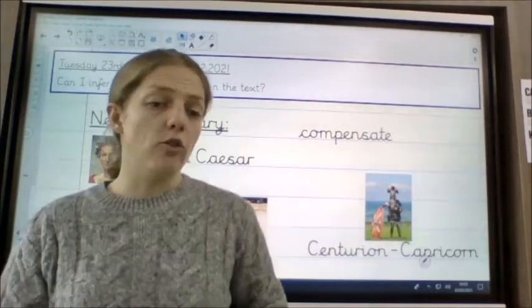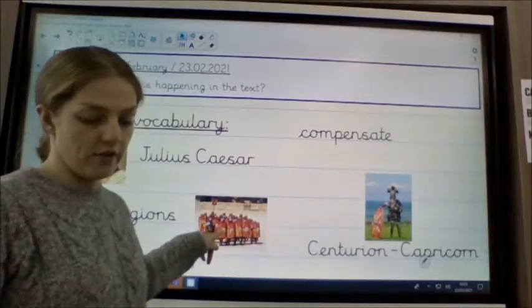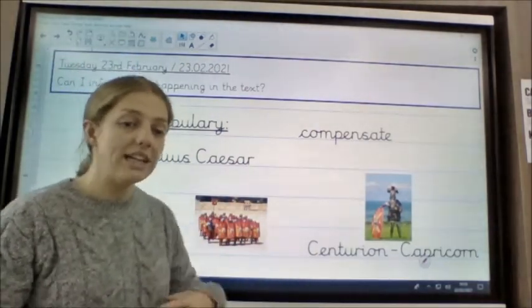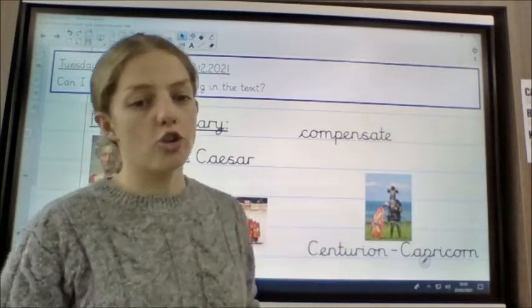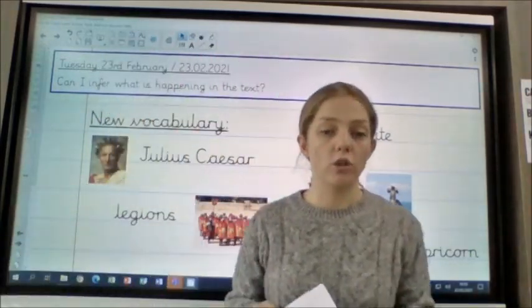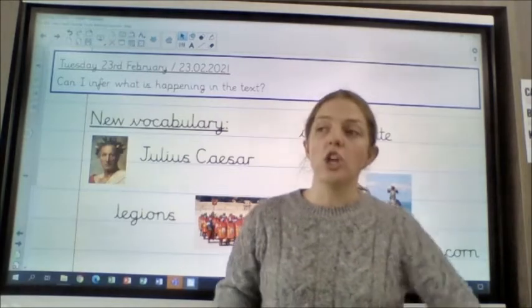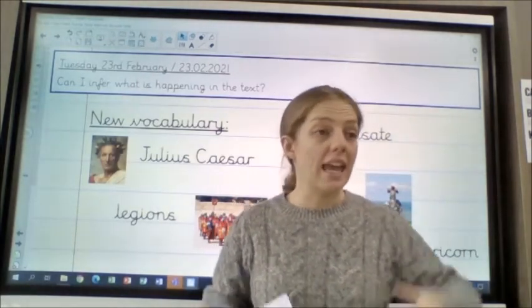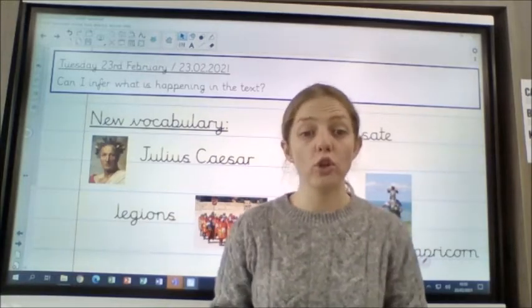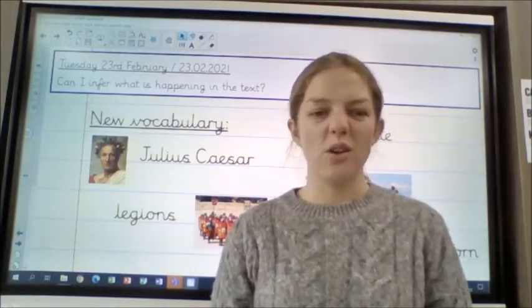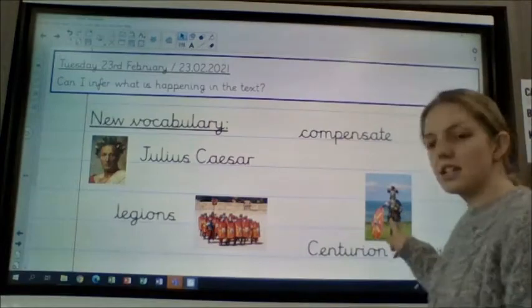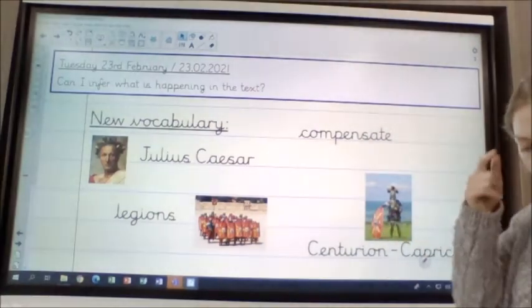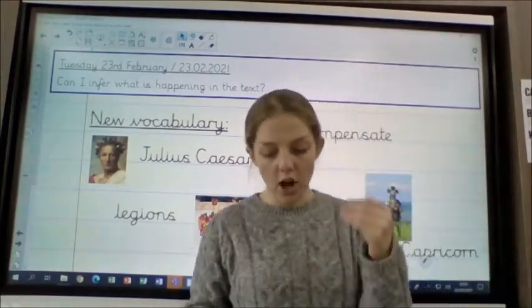Legions, that's just a large group of Roman soldiers. So legion is a large group of Roman soldiers in the army. Okay, so in the Roman army it was broken up into legions, okay, and it was just a way to identify the different groups from the different areas within Rome. The last one is a centurion Capricorn. Now a centurion means an officer.